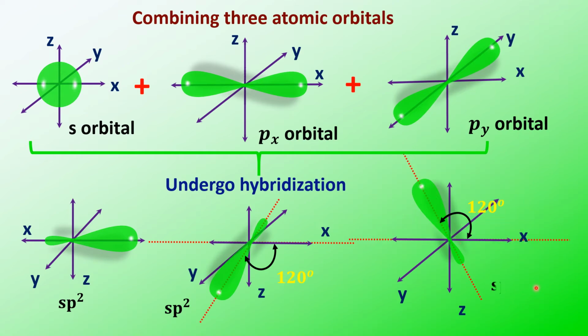So that means you will have 3 sp2 hybrid orbitals, and then when they are made to merge with each other, you will find an angle of 120 degrees between them. Okay, now I will just merge them and see. So now let us combine all the 3 sp2 hybrid orbitals and measure the angle between them. So first we take the first sp2 hybrid orbital, and then we'll combine the other two with this.